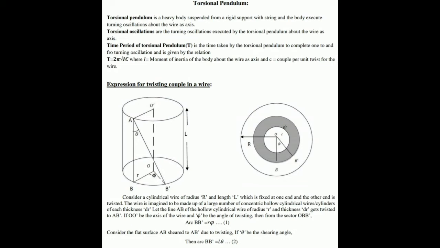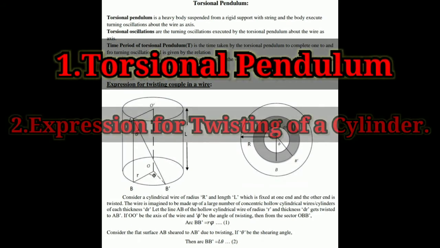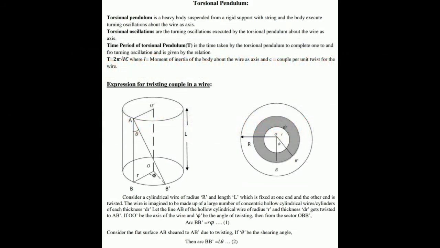Today in this video we will study the torsional pendulum, and after that we will derive an equation for twisting of a wire or a twisting of a cylinder. This is a very important derivation as per the VTU syllabus. This derivation may appear in the semester exam for 8 marks.